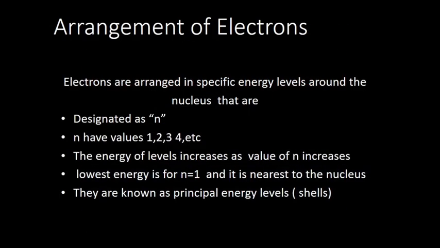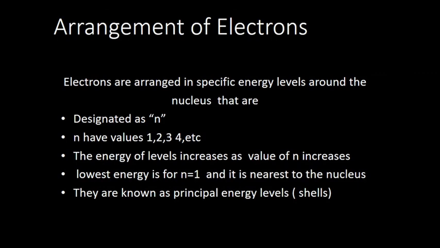Then the arrangement of electrons. It consists of principal energy levels that have sublevels, and sublevels have orbitals. The principal energy level we represent by the letter small n, and values can be 1, 2, 3, etc. The higher number has higher energy.